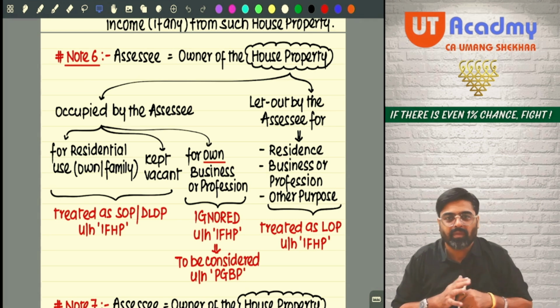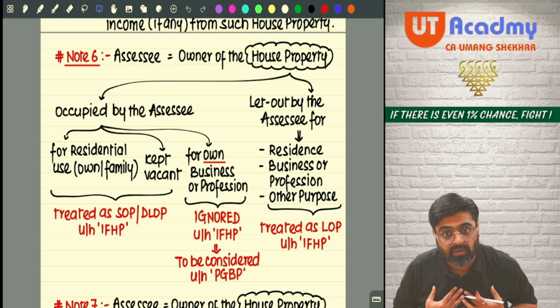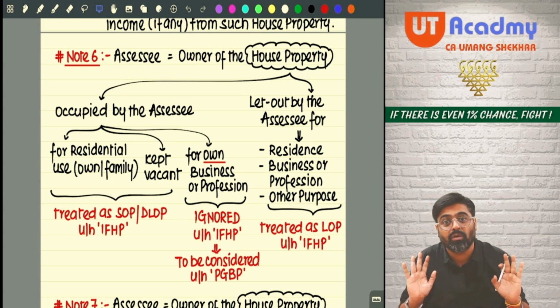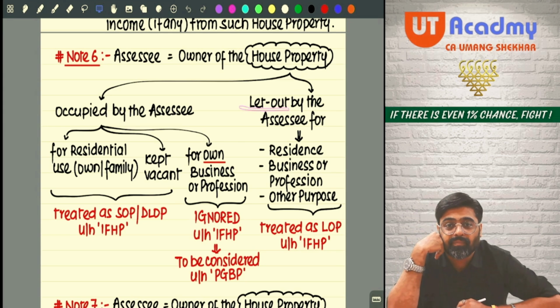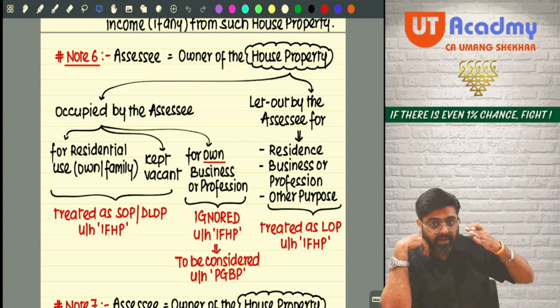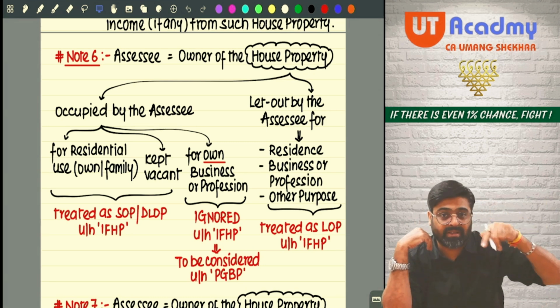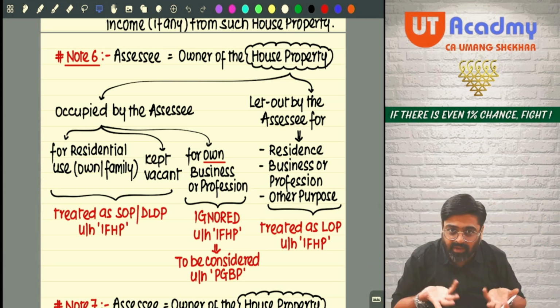So tell me, all the other properties which are not used in my business or profession are to be brought under this head, yes or no? Those properties will either be let out by me. Can I let out a property? So if I am the owner of the property and I have let out the property, am I using that property in my own business or profession? No. So I will bring that property under the house property head.